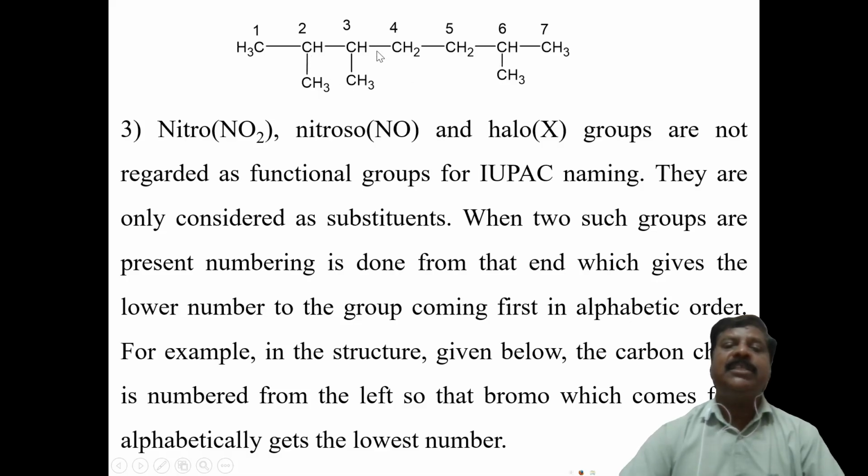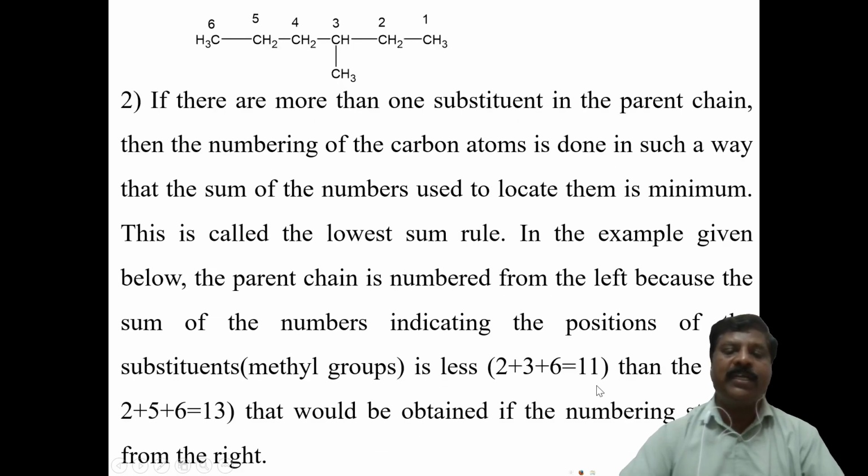So there are three substituent groups, therefore 2 plus 5 plus 6. How many is that? 2 plus 5 means 7, 7 plus 6 means 13. Here we have written the first one, 2 plus 3 plus 6 equals 11, from left to right as already given, and from right to left we get 2 plus 5 plus 6, therefore 13.